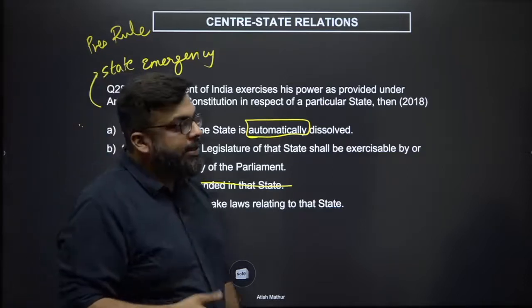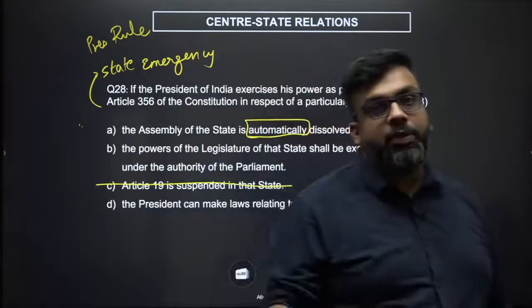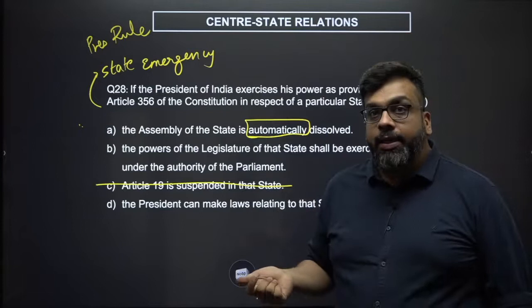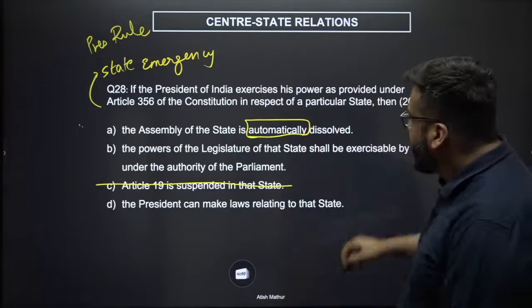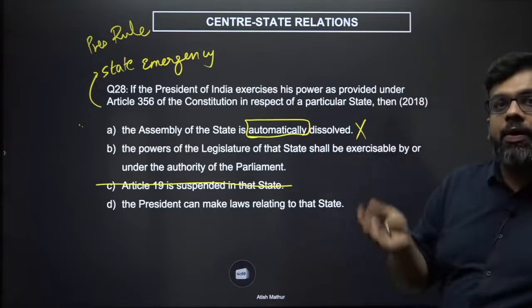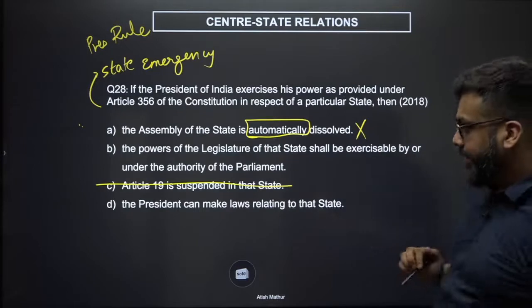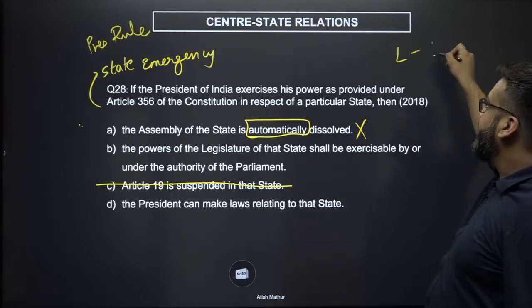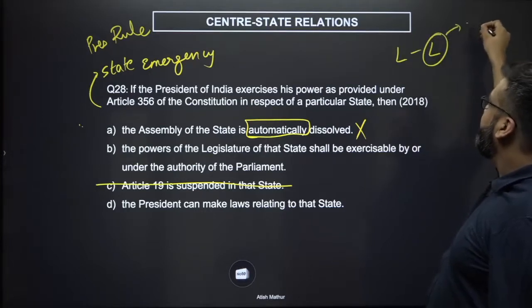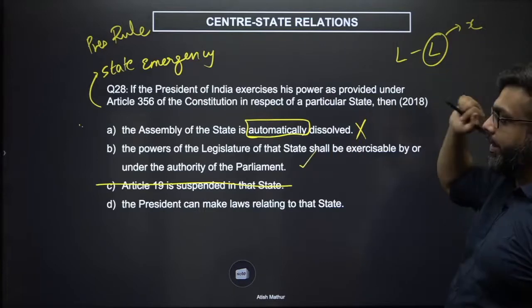This means every time the center is unhappy with the political party in the state, they could quickly shut them out by dissolving the assembly. That would be detrimental to the interest of democracy and federalism. So this definitely is not true. It may be dissolved in certain cases, but not as a matter of right. Now you are left with 2. Powers of the legislature shall be exercised by or under the authority of the Parliament, and the president can make laws relating to that state. Now, this is lawmaking power. Lawmaking power can only transfer from legislature to legislature and then can be transferred to somebody else, and that is why option B is correct.